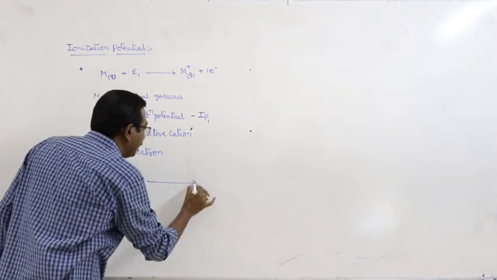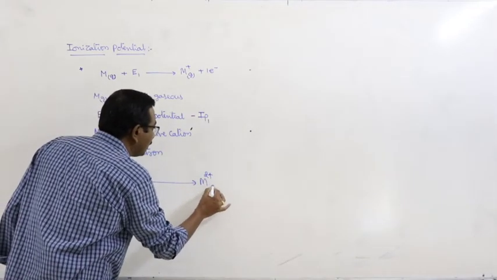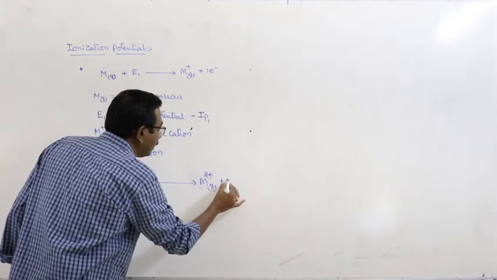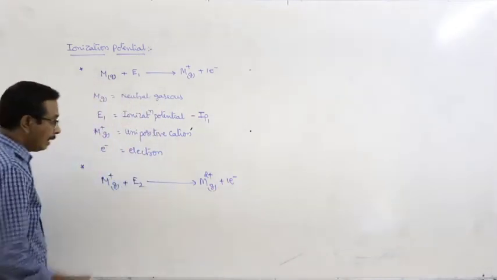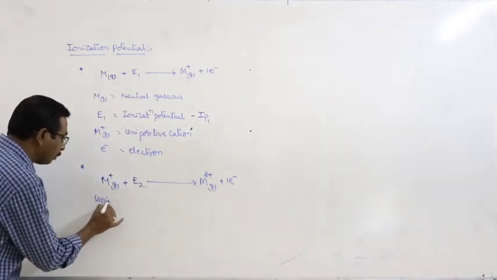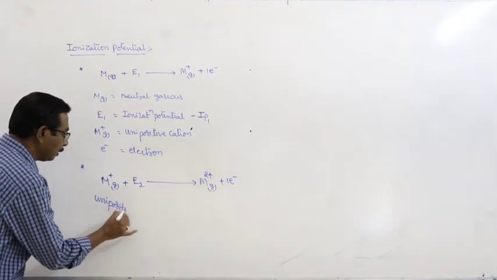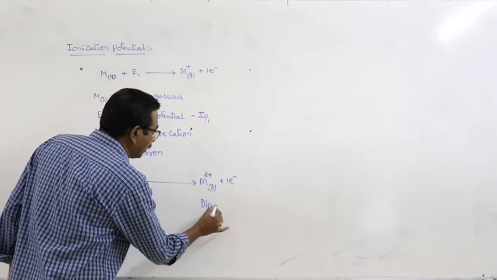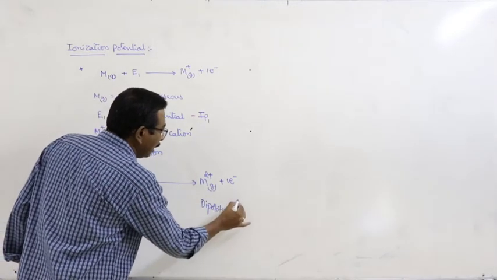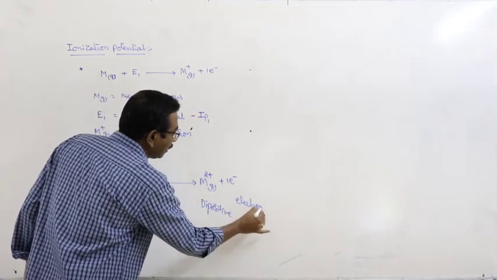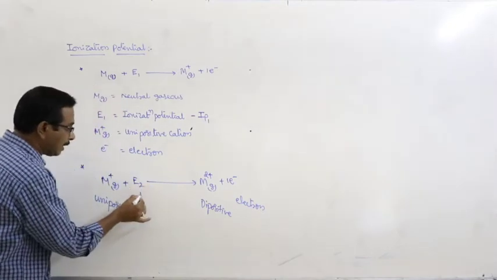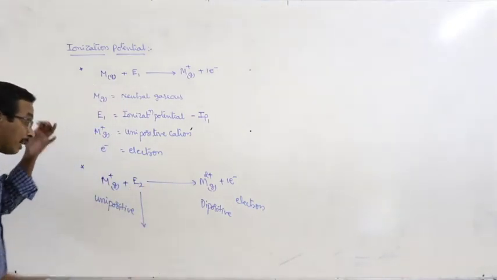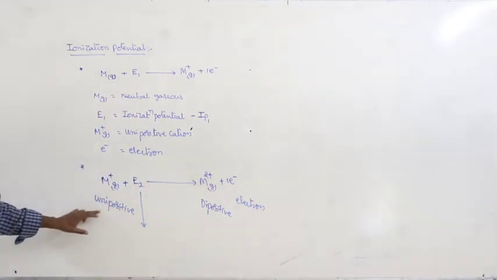Then it gives M2 plus gaseous ion plus electron. This is the unipositive cation and this is the dipositive cation and this is the electron, and E2 is the energy required to remove the electron from the unipositive cation.